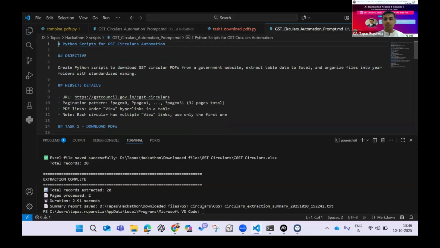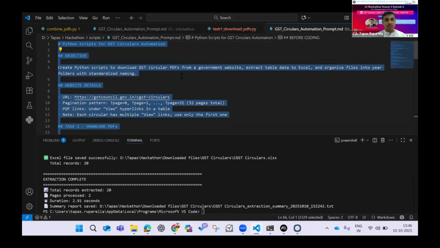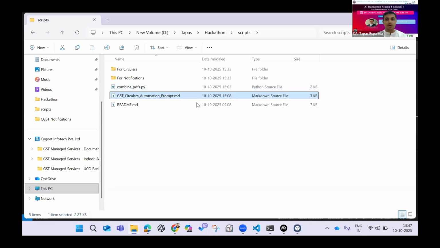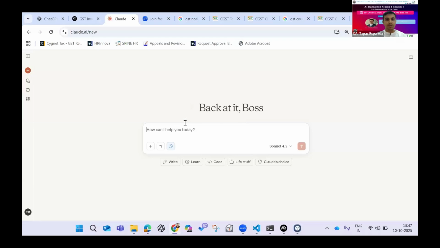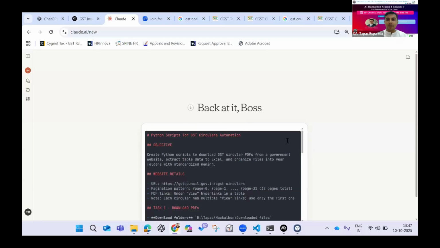What I ultimately did was I asked Claude that now you have all the instructions and the code that was finally given to me is a proper code. Why don't you give me a proper prompt which I can use later on so that I can generate an extensive Python based code. So this is the prompt that is given. I'll just paste it onto my Claude window and I'll show it to the audience for everybody's benefit.